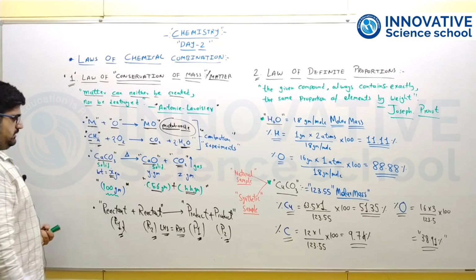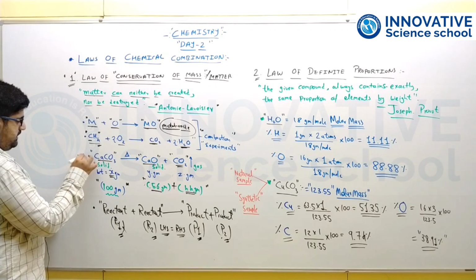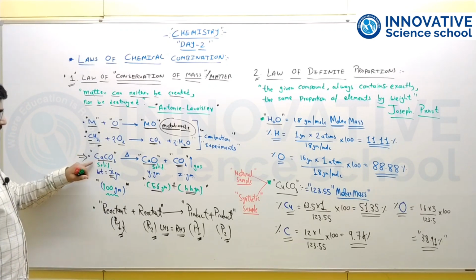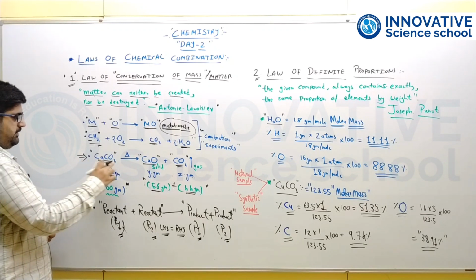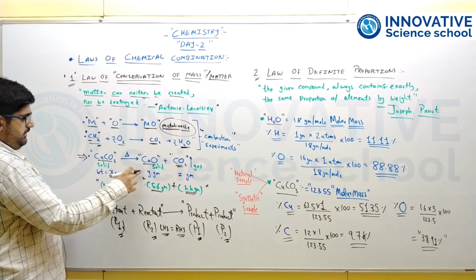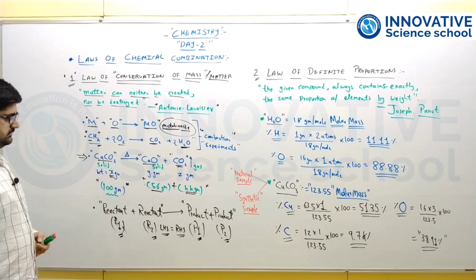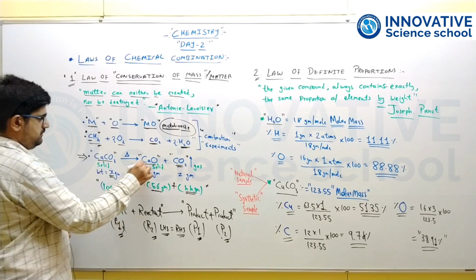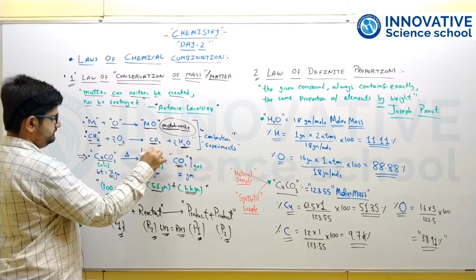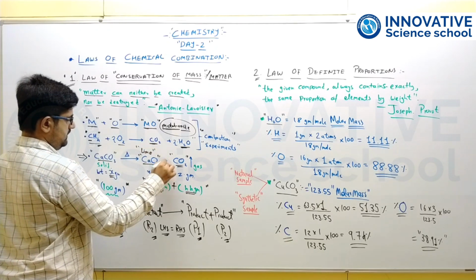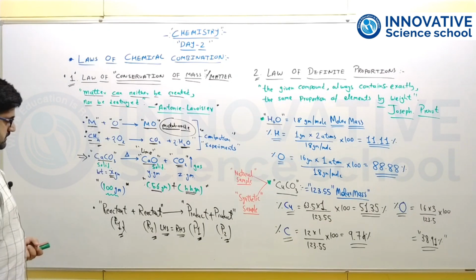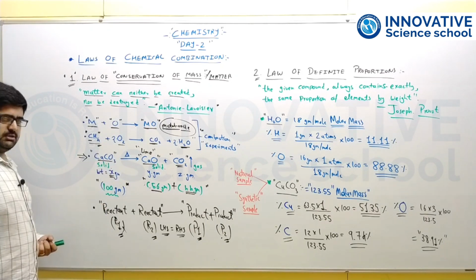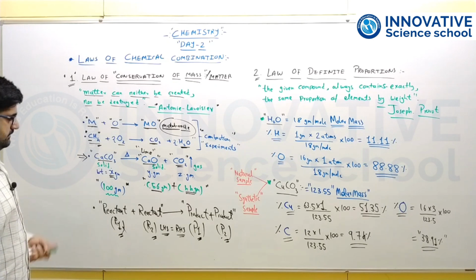Take one more reaction, the decomposition of calcium carbonate, CaCO3. When calcium carbonate is heated, it produces calcium oxide, CaO, also known as quicklime, plus carbon dioxide gas, CO2. It is a thermal decomposition reaction of calcium carbonate.